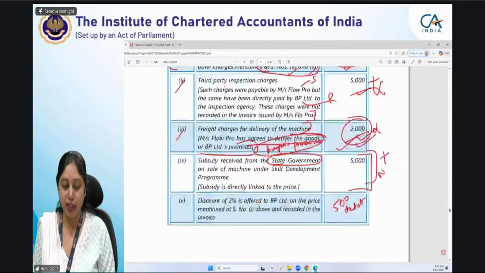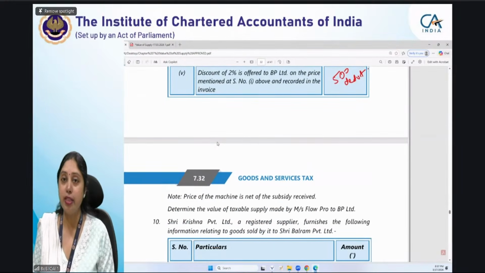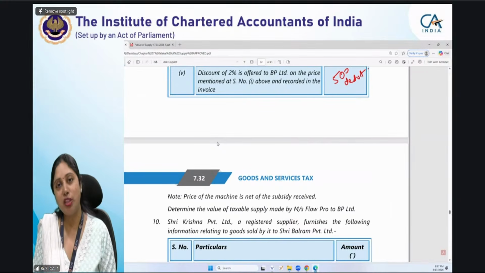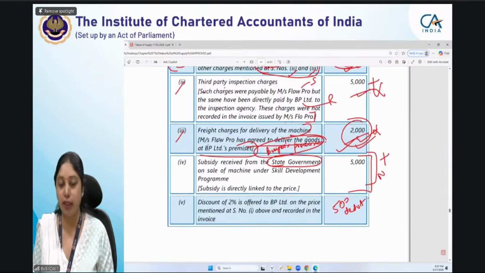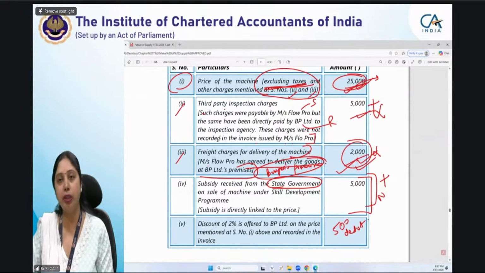But if we consider the note which is given at the end of the question, that is, price of the machine is net of the subsidy received. अब सब्सिडी का हमें पता है क्या होता है. सब्सिडी हम रिड्यूस करते हैं प्राइस में से, और हमने रिड्यूस की हुई है प्राइस में से, तो सब्सिडी कंसिडर करी हुई है हमने. Subsidy has been considered from the price, which I discussed in the illustration also, that subsidy should be considered, then only the treatment will be given.